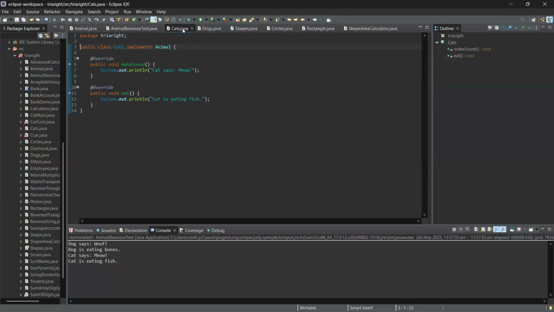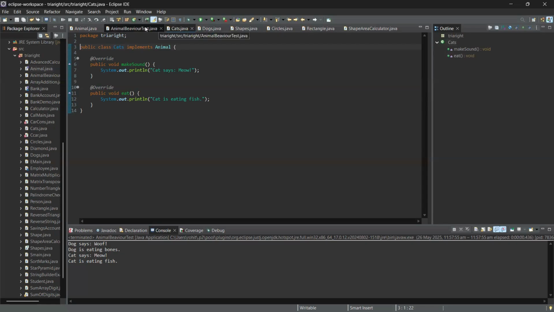Now the Cat class: public class Cat implements Animal. It will again override makeSound and display the sound meow, and it will also override eat, printing that the cat is eating fish.